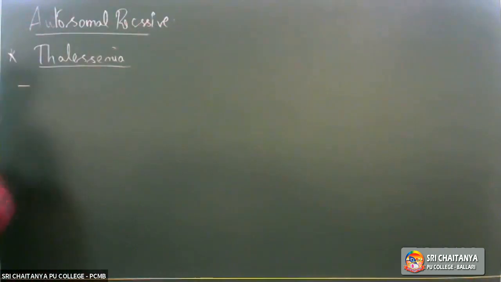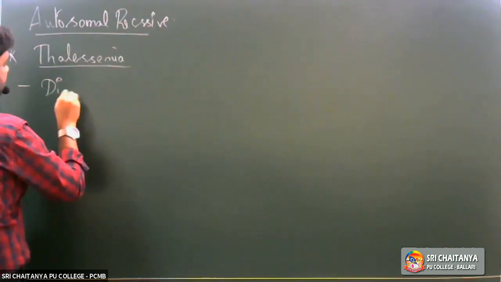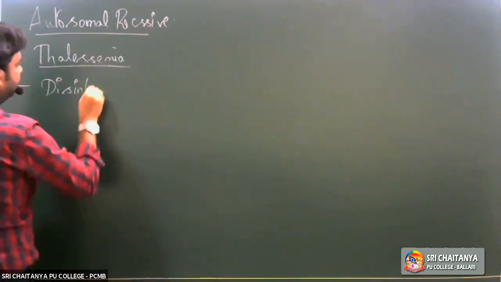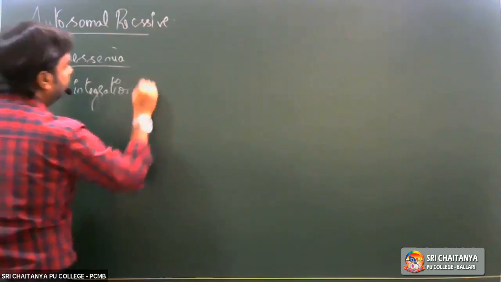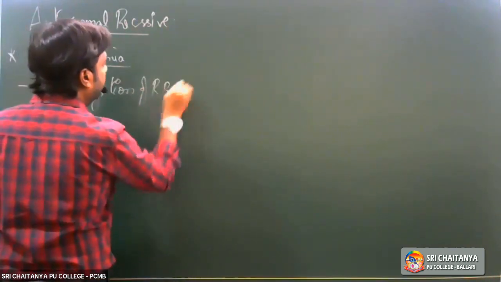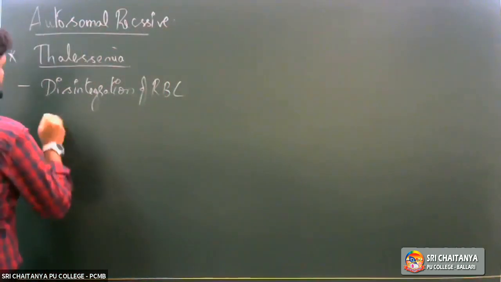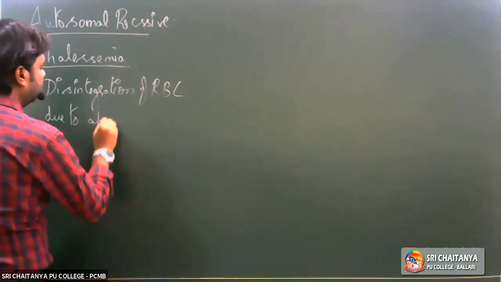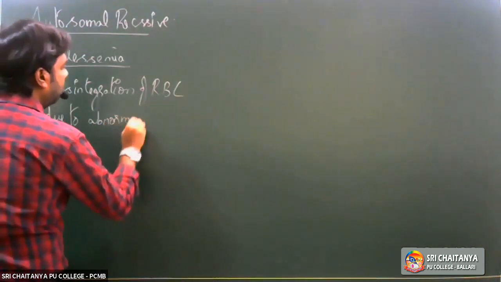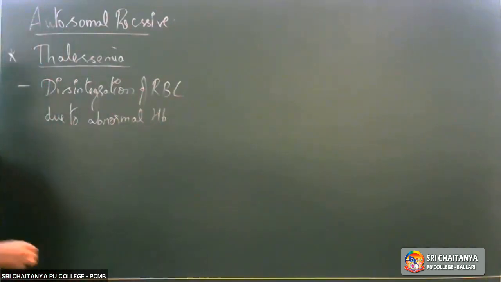Thalassemia is caused due to damage or disintegration of RBC. Why is there damage or disintegration of RBC? Due to abnormal hemoglobin that is being produced. What does this cause?